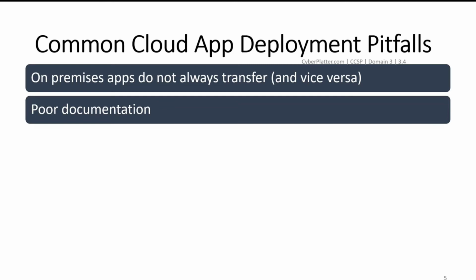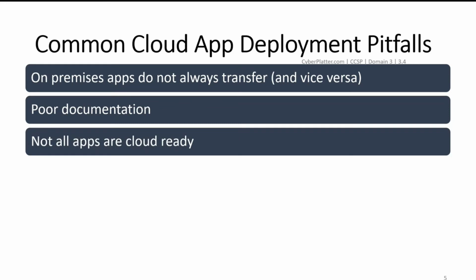Moreover, in organizations that use custom proprietary software in a traditional environment, it is very possible that no documentation exists for moving the application to the cloud because it has never been tried before. During migration, developers do not have any guidance to assist them in this situation. Not all apps are cloud ready.